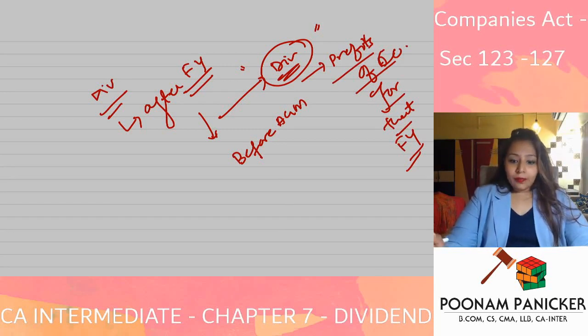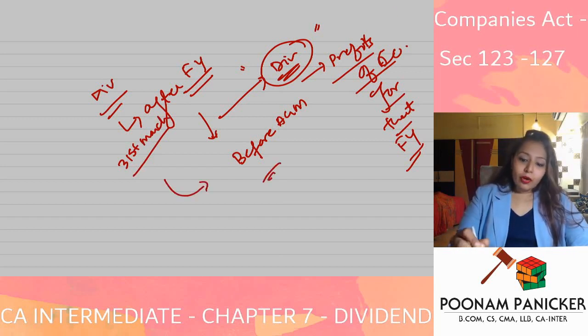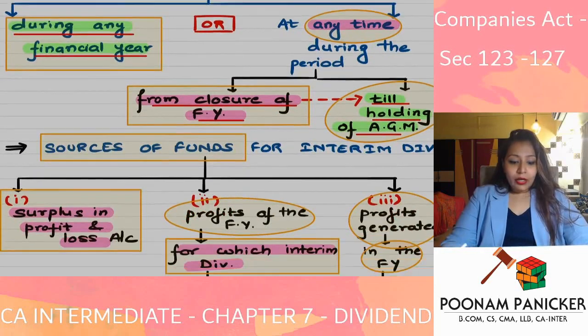Because profits are calculated already, because the financial year is over. 31st March is over, AGM is not yet held. So profits are already calculated, and profits of the company for that particular financial year can be another source for the purposes of declaration of interim dividend.